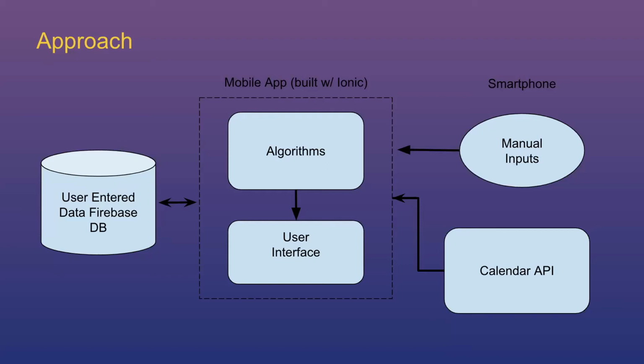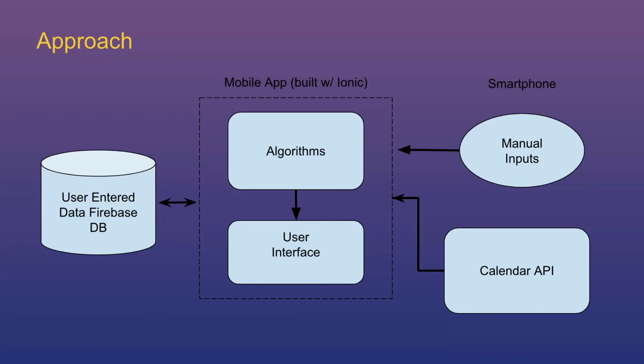So our approach, as you can see, is this diagram here. Starting from the right side, there will be manual inputs by the user, which includes the times that they slept and woke up, which will be recorded via buttons in the app. They will also record their sleep goals, as well as the feelings they feel each morning when they woke up.